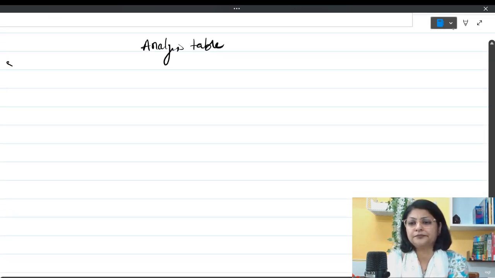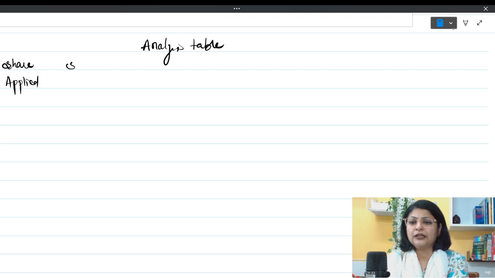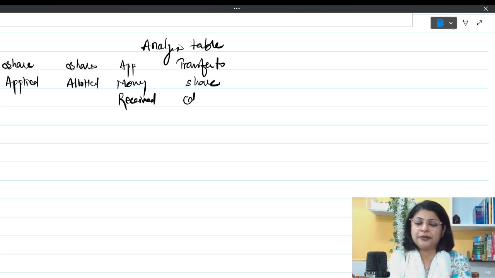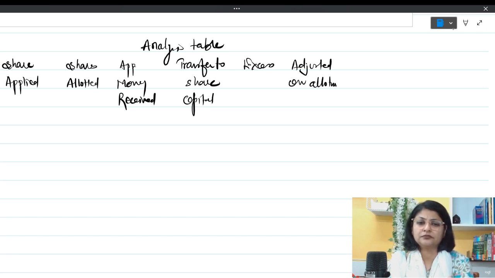First column is share applied, then shares allotted, then application money received, then transfer to share capital. My next column is going to be excess money, then adjusted on allotment, and the last column is going to be of refund.